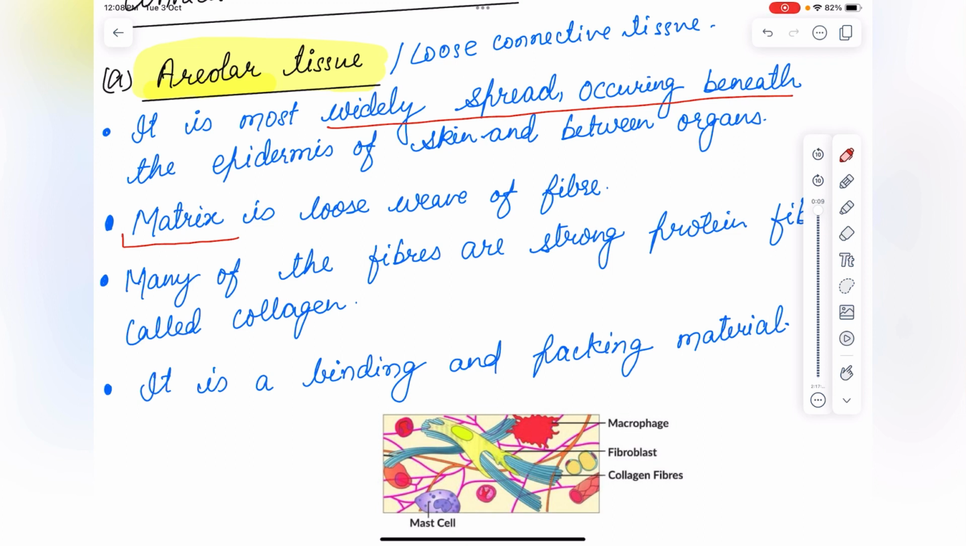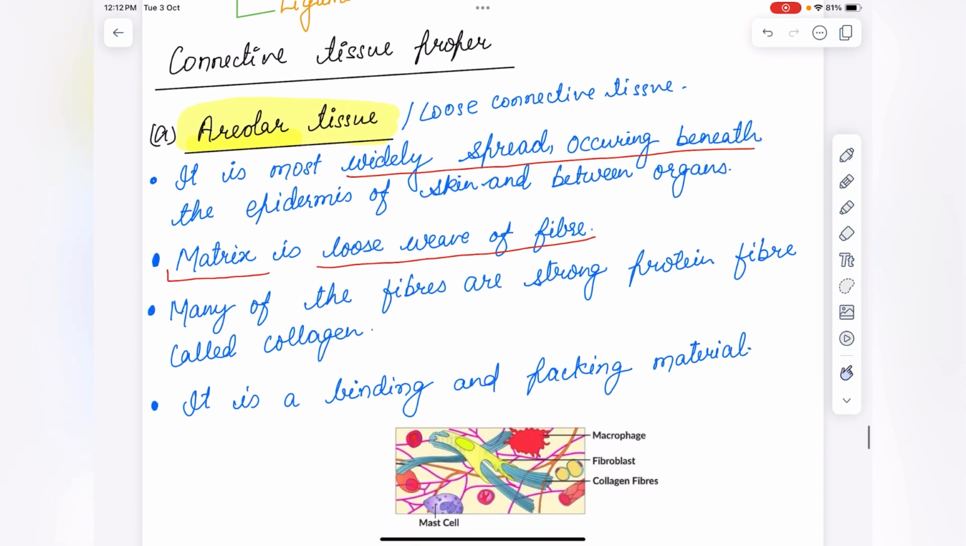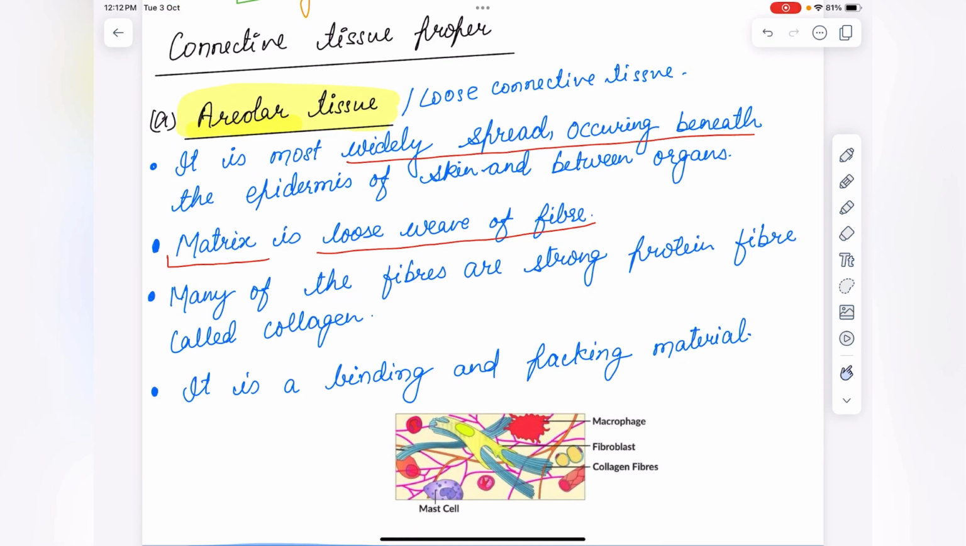In this, the connective tissue is widely scattered. लूज वीव फाइबर का मतलब क्या होता है? ये लूजली बाइंडेड होते हैं. Many of these fibers are strong protein fiber called collagen. In this, many proteins are present and it is made up of collagen.